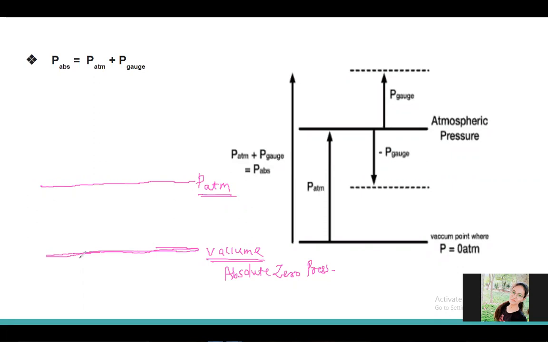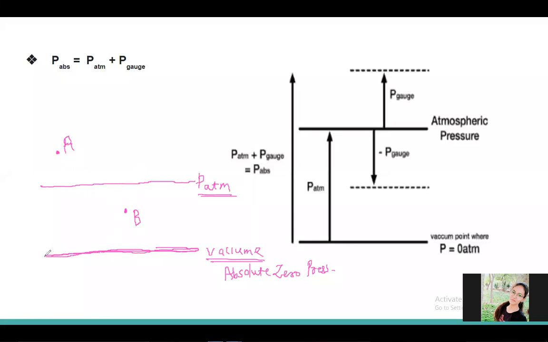Whenever I am taking the baseline as vacuum pressure, then whatever pressure I measure is taken as absolute pressure. Suppose I consider one point, and here another point. Suppose this is point A, this is point B. I am dealing with these two points.